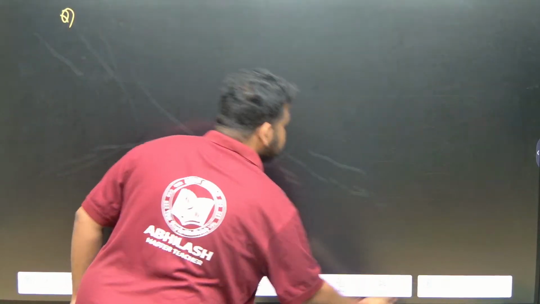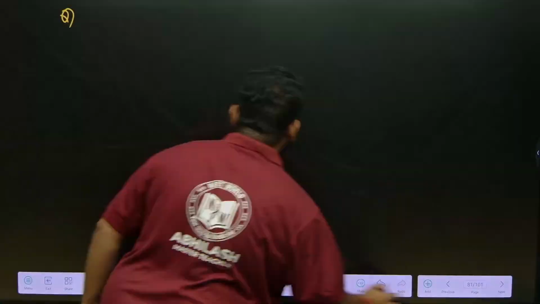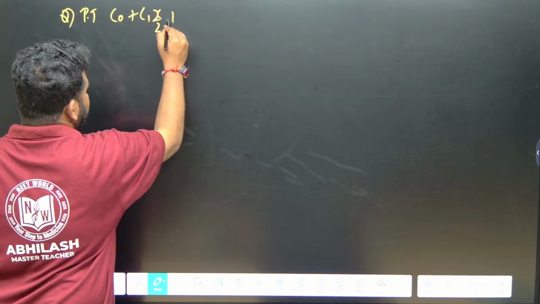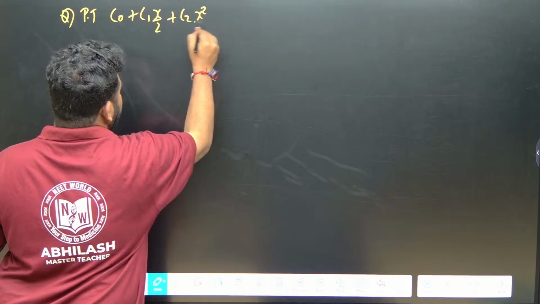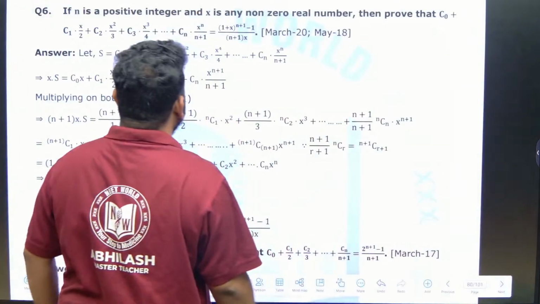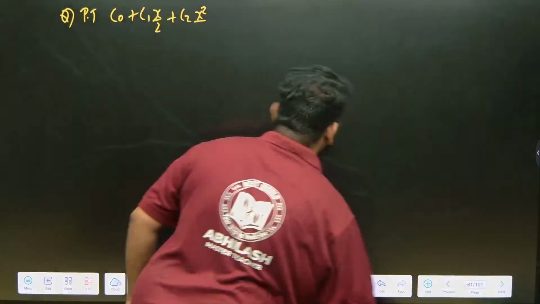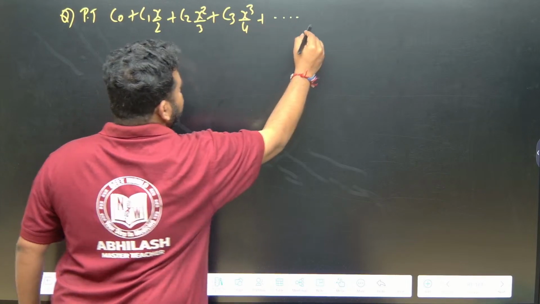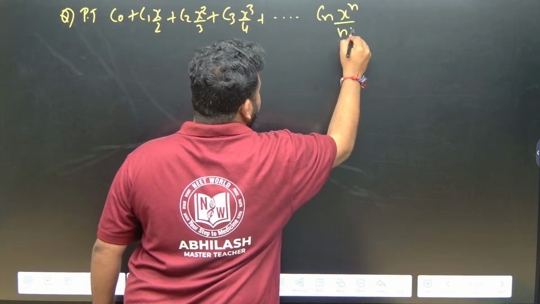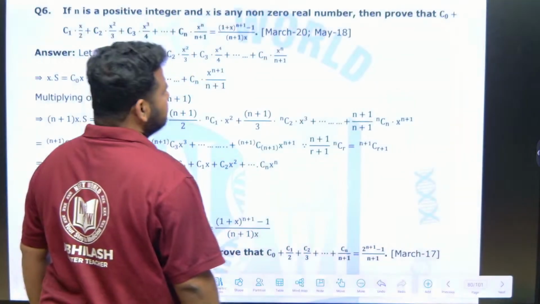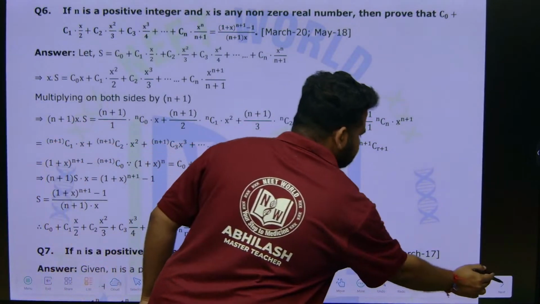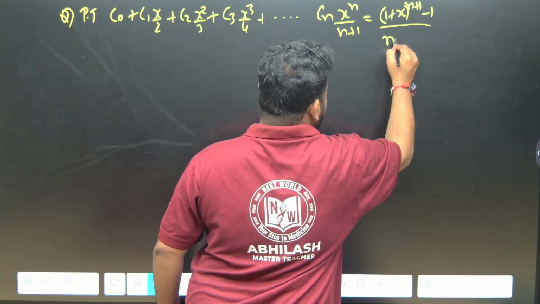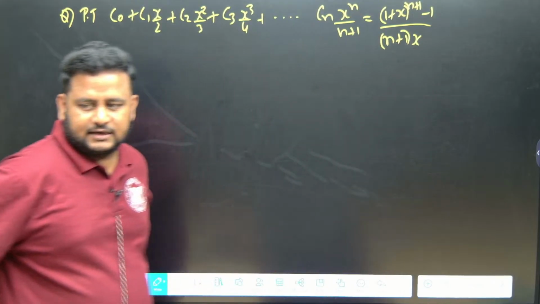Okay, C0 plus C1 x by 2 plus C2 x square by 3 plus C3 x cube by 4 up to Cn x to the power of n by n plus 1 is equal to, what is it that they are asking, (1 plus x) power n plus 1 minus 1 divided by (n plus 1) into x. This is what they are telling, correct na? This is what they are telling.